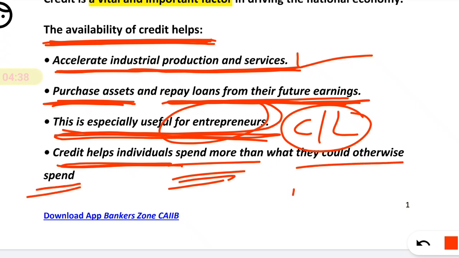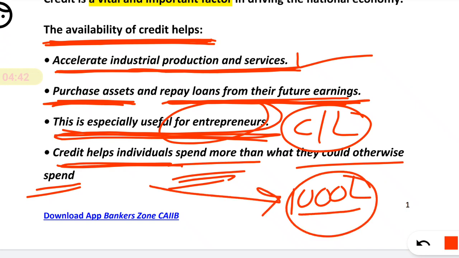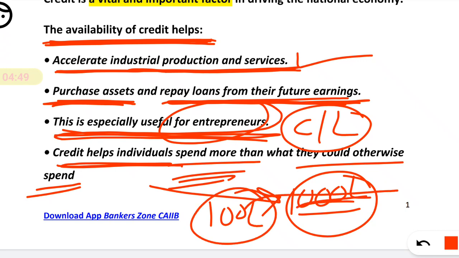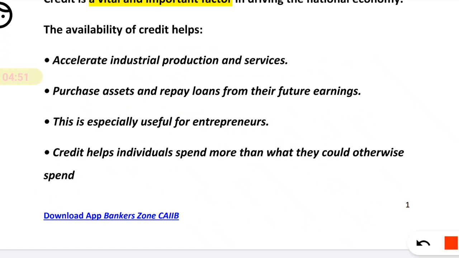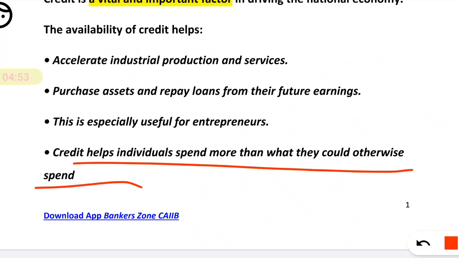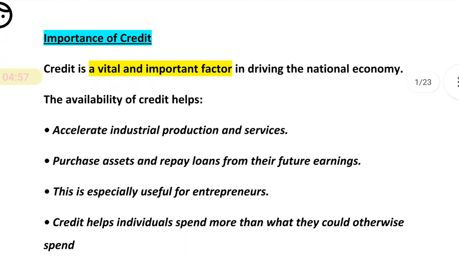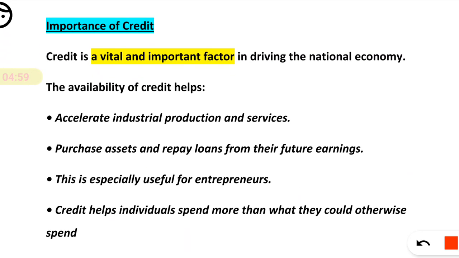That means if you have 1 lakh rupees, but you get 100 lakh rupees of credit, then you can spend more than whatever you have. Basically, credit helps an individual spend more than he otherwise could. These are the simple basic concepts about the importance of credit.